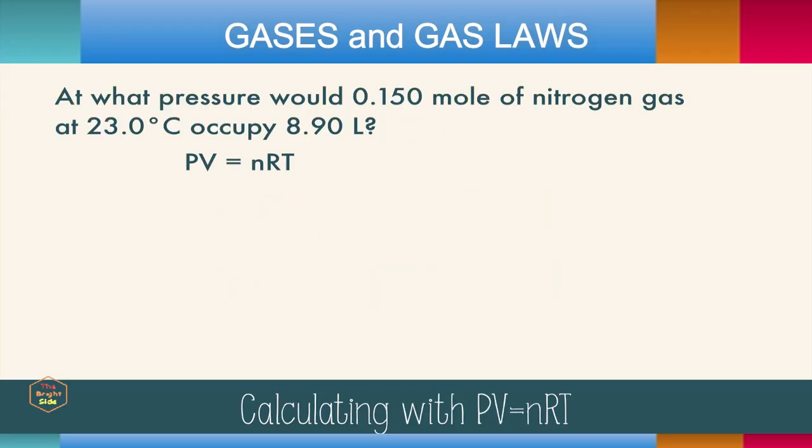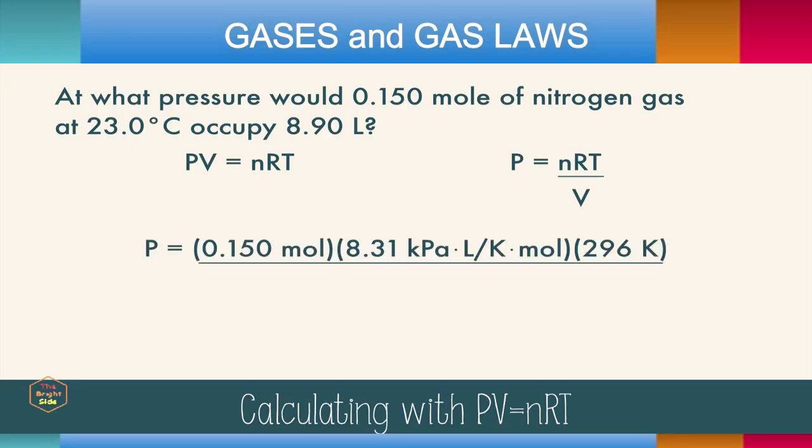Let's try a PV = nRT problem. At what pressure would 0.15 moles of nitrogen gas at 23 degrees Celsius occupy 8.9 liters? Well, we're going to need to use PV = nRT, but we're trying to find pressure, which means doing a little rearranging. You just have to divide both sides by V.